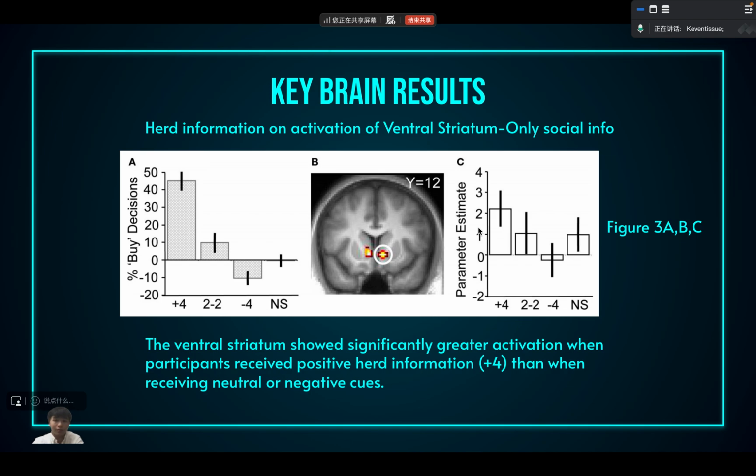Let's also view the ventral striatum activation. It is much more activated when they see all people buying something than in the neutral, no information, and negative conditions. So the ventral striatum is greatly activated when the participants receive positive herd information.